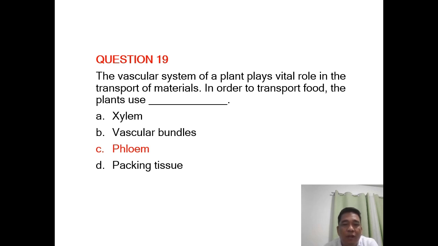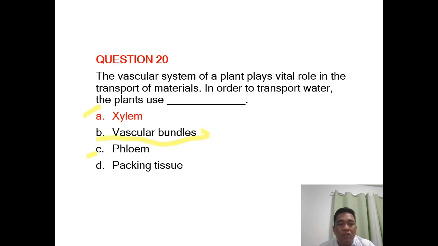Phloem is responsible for the transport of food in the different parts of the plant. And finally, question number 20. The vascular system of a plant plays vital role in the transport of materials, and in order to transport water, the plants use, syempre, nabanggit ko na ito kanina, for the transport of water, ang ginagamit po ng plant dyan ay the xylem. But itong dalawang ito, yung xylem po at saka yung phloem, ang tawag po natin sa kanila ay vascular bundles. These are the transport tissues of the plant.